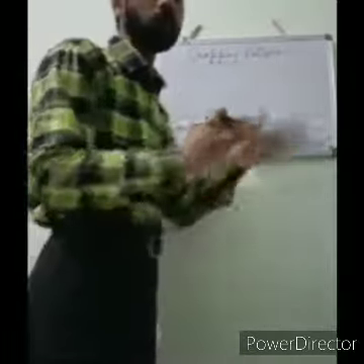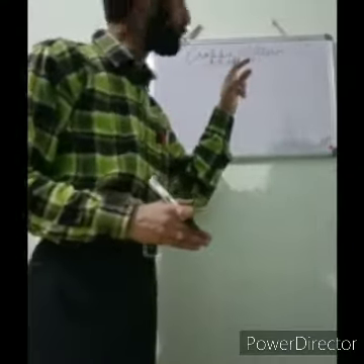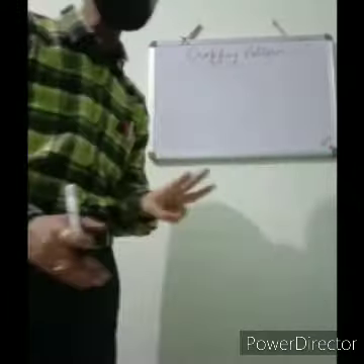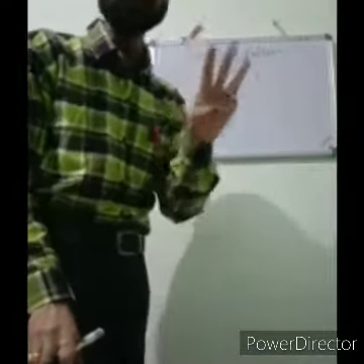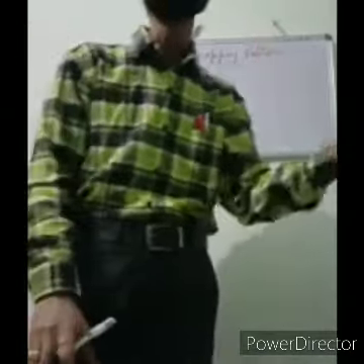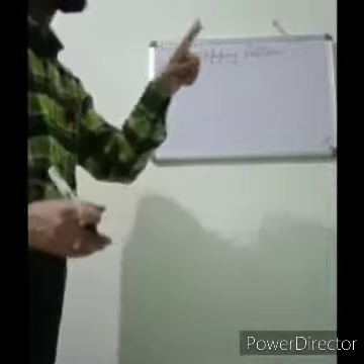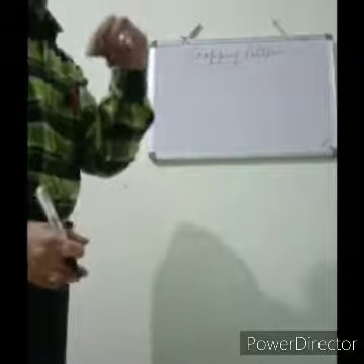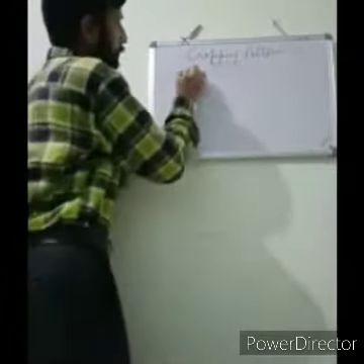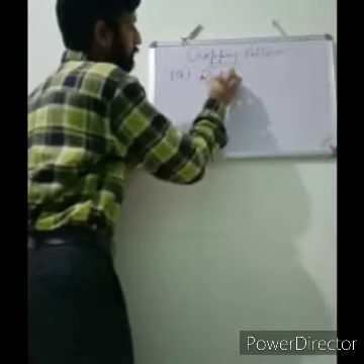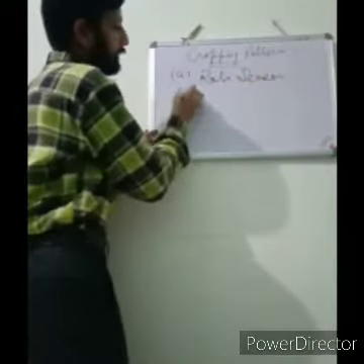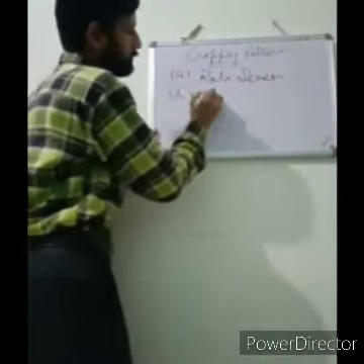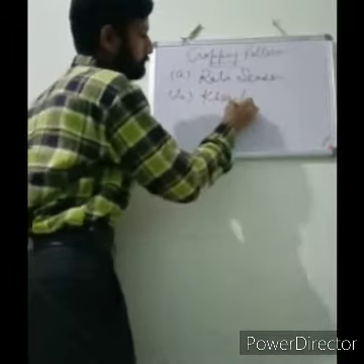So first of all, we will discuss the cropping patterns. There are mainly three seasons in which we grow and harvest the crops. First, the Rabi season. Secondly, the Kharif season.